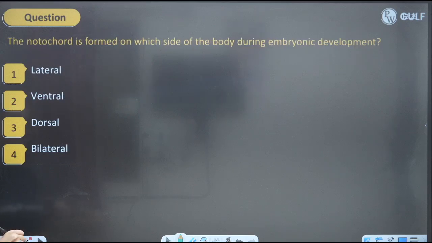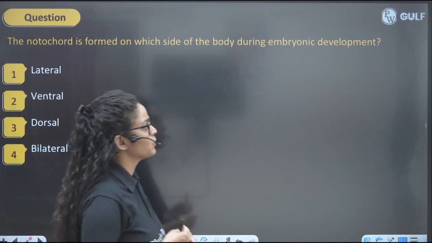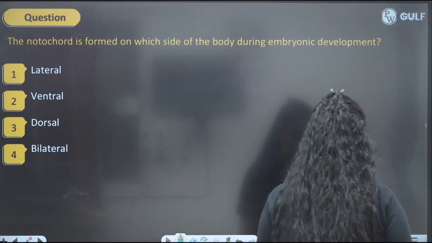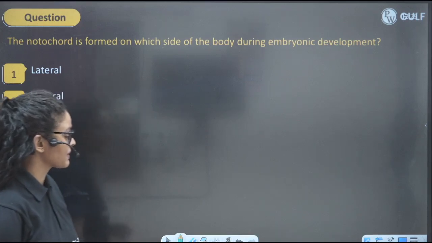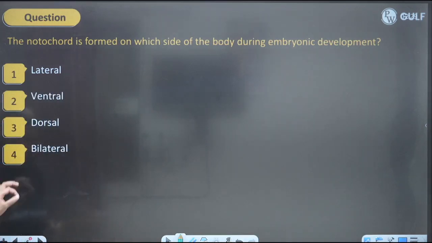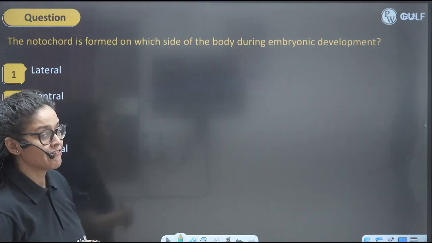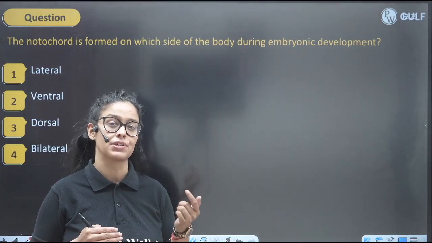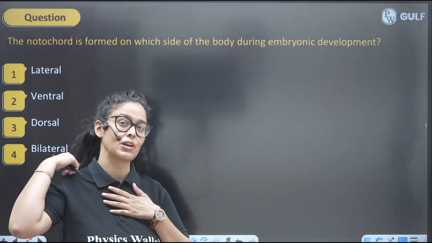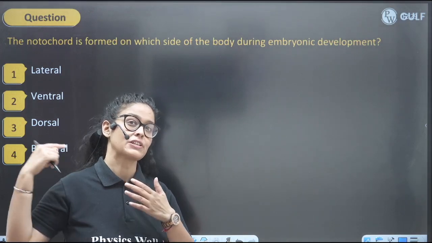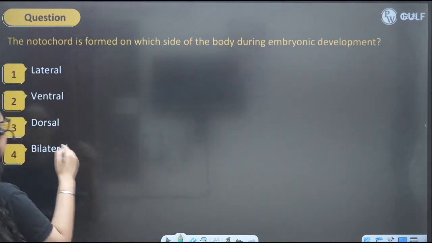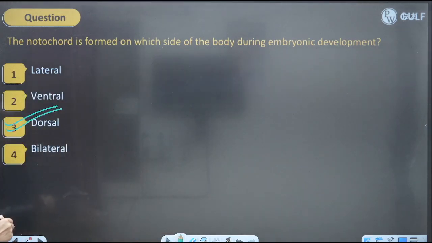Okay, kids? Another question for you, you have to write down the answer. Notochord is formed on which side of the body during embryonic development? So where is this notochord present? Easy question. Notochord is present lateral side, ventral, or dorsal, or bilateral. So we know that in the higher vertebrates, notochord is replaced by the vertebral column, right? So obviously our vertebral column is present dorsally. So it is present dorsal, it's hollow, it's a single structure, present on the back side, right? In the dorsal side. So the perfect answer should be dorsal over here.